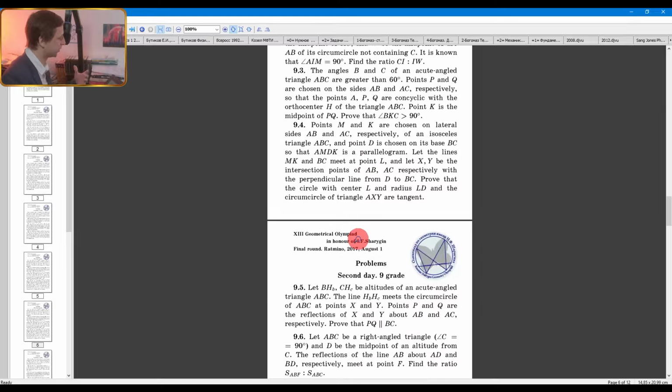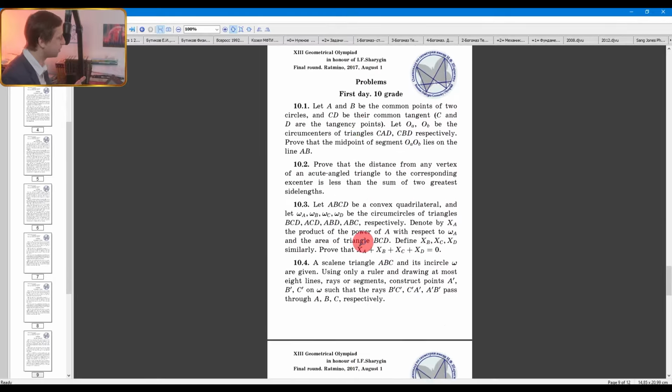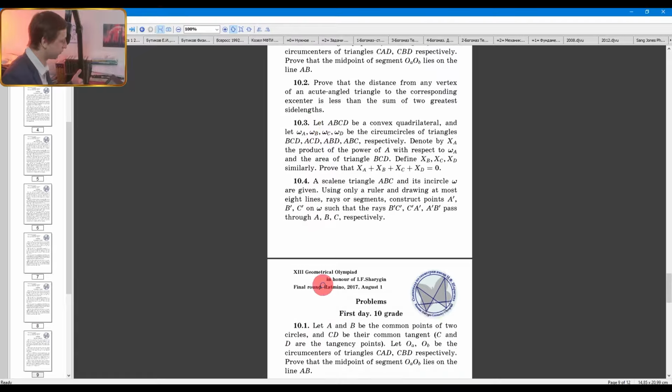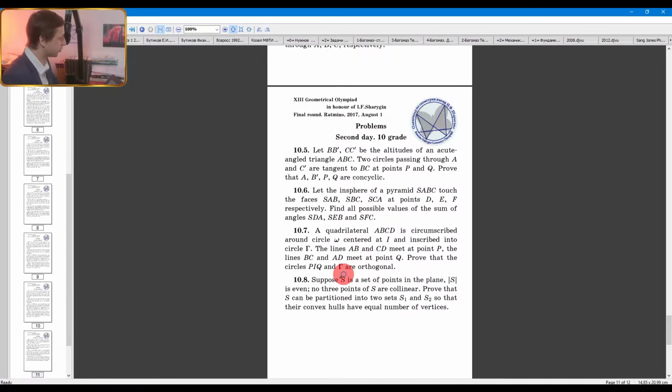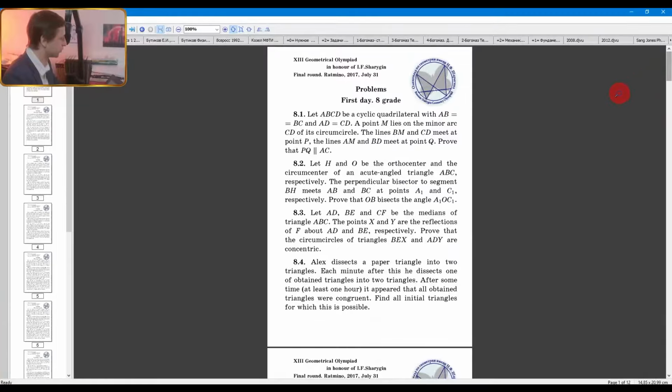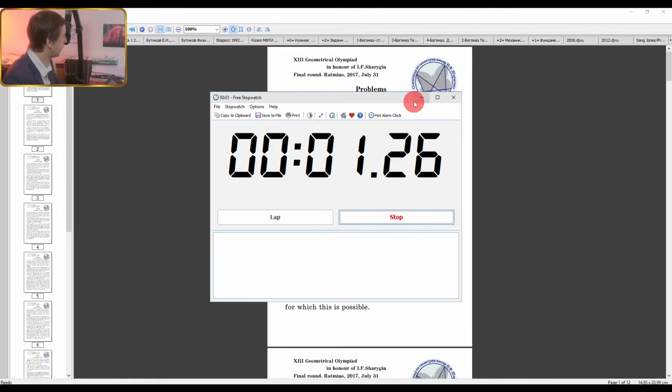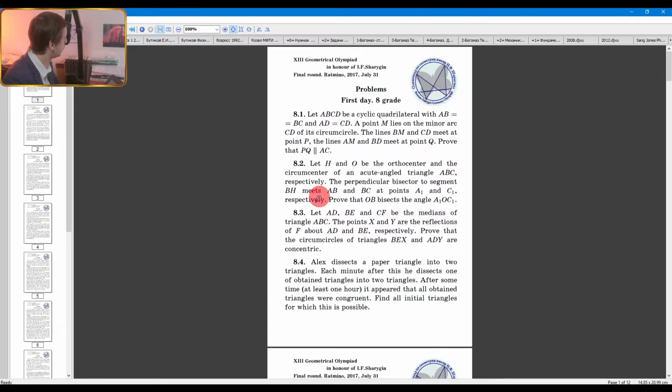Also, there are problems for the 9th grade, also first day, second day, and finally for the 10th grade you have some problems for the first day and some problems for the second day. For 10th grade, it's really already advanced geometry, almost the level of International Math Olympiad. It's a great way to practice, because I always love to practice mathematics and geometry in the most simple and convenient way, just by practice. For example, I know that I have 3 hours of my time that I can dedicate to solve something, and instead of going through some long books, I open some paper from recent years, and I simply turn on a stopwatch like here, and I know that the next 3 hours are dedicated to solving these problems.